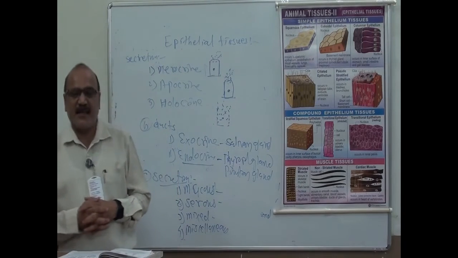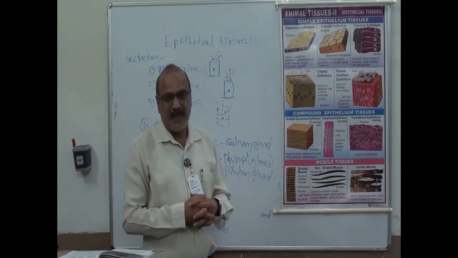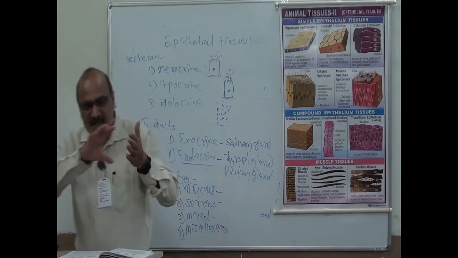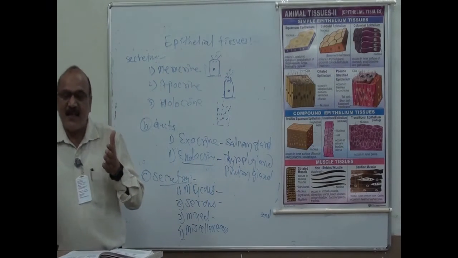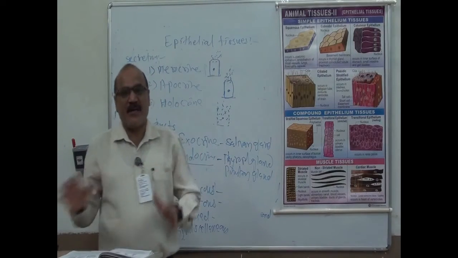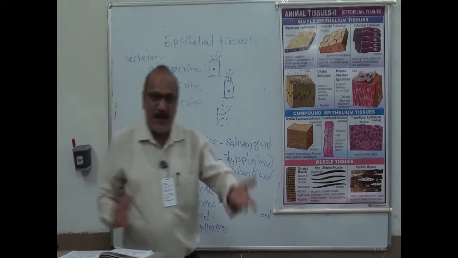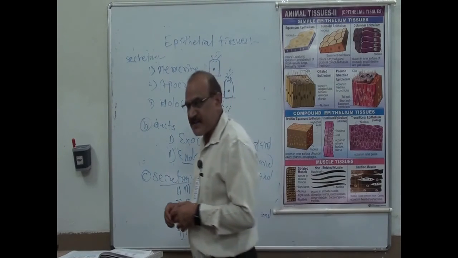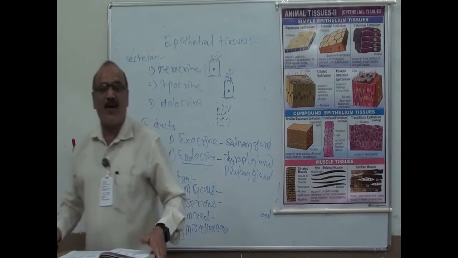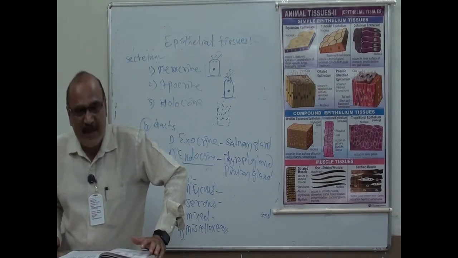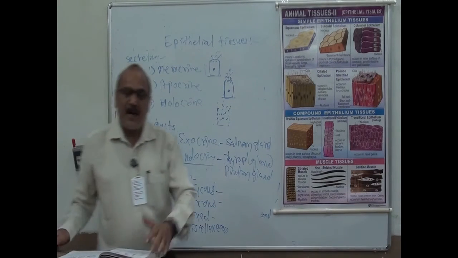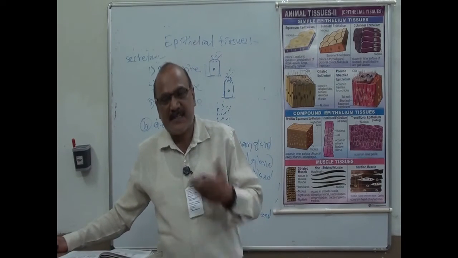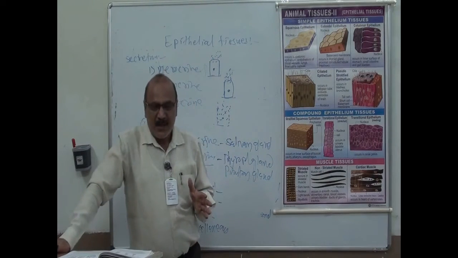The exocrine structure of the pancreas is called acinar, and acinar secretes pancreatic juice. Pancreatic juice passes through the duct that opens into the small intestine. And then the endocrine part of the pancreas is called the islets of Langerhans. The islets of Langerhans are made up of alpha cells and beta cells. Alpha cells secrete glucagon hormone and beta cells secrete insulin hormone.